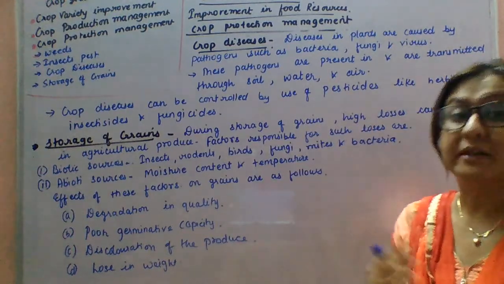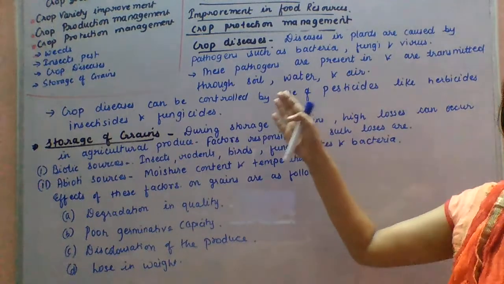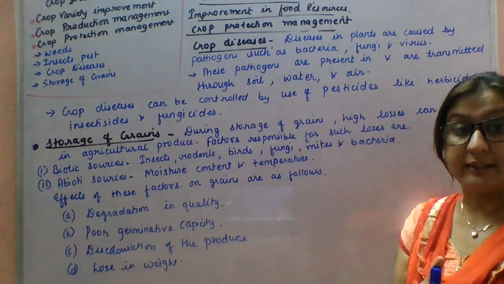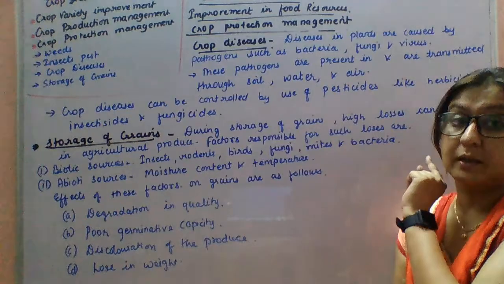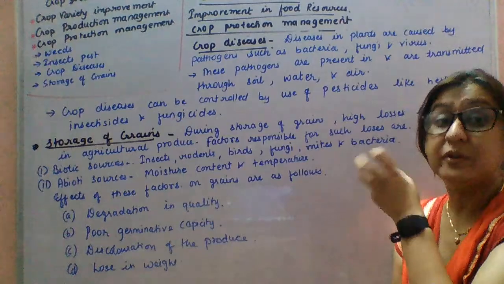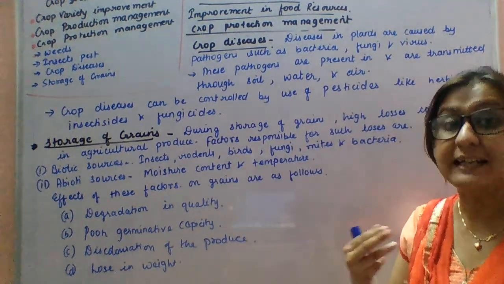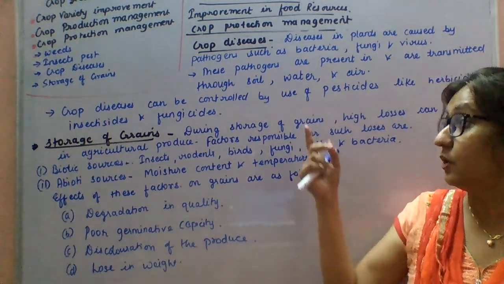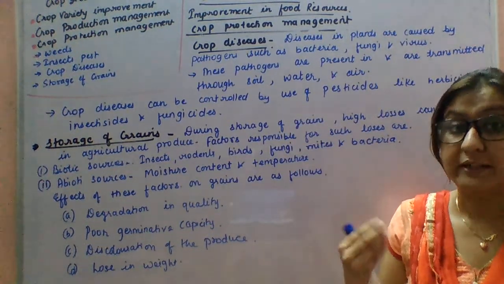So how can control measures be taken to prevent all this? Control measures include the use of pesticides like herbicides, insecticides and fungicides. Again I am telling you, the amount of these chemicals should be controlled. The timing and the amount have to be regulated properly, because the chemicals are harmful for the field as well as for the crops. They also lead to environmental pollution. So the amount should be regulated properly.